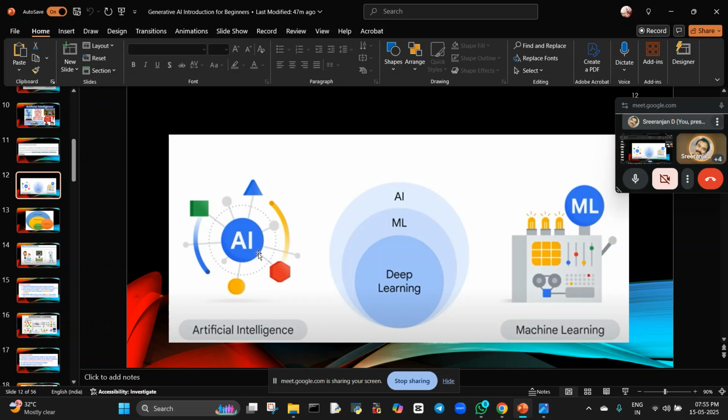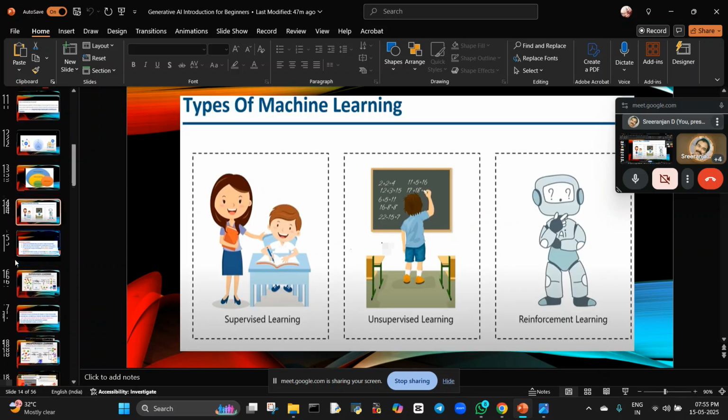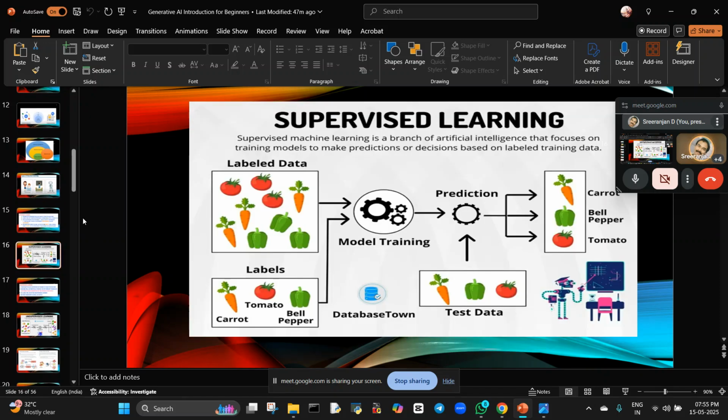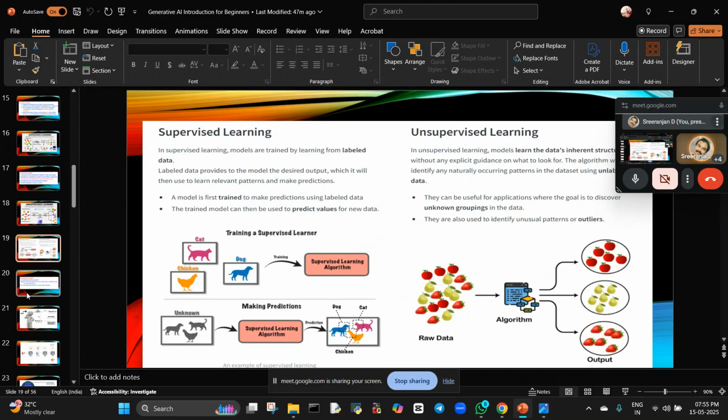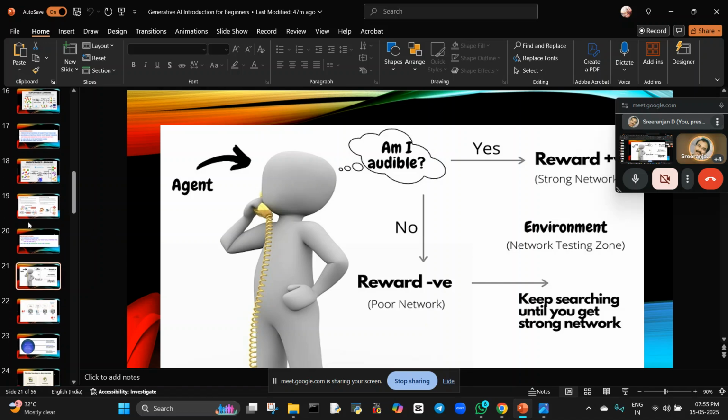What is the difference means? So machine learning is subset of AI. We know that. Okay. In machine learning, there are three different parts. Okay. All these things we are going to learn step by step. So what are the unsupervised learning, supervised learning, all these things? This is my own material.